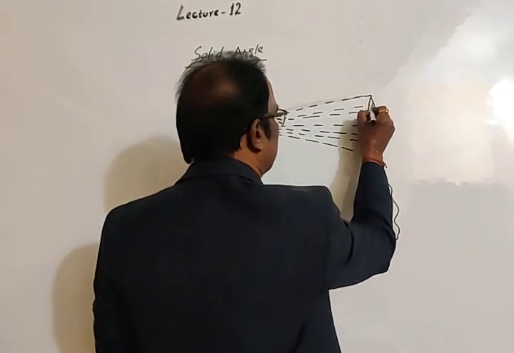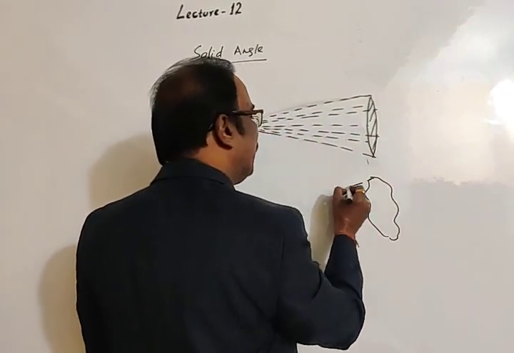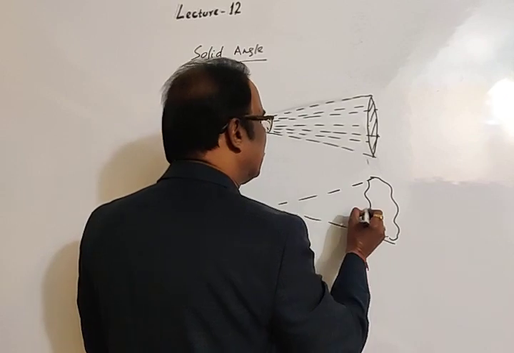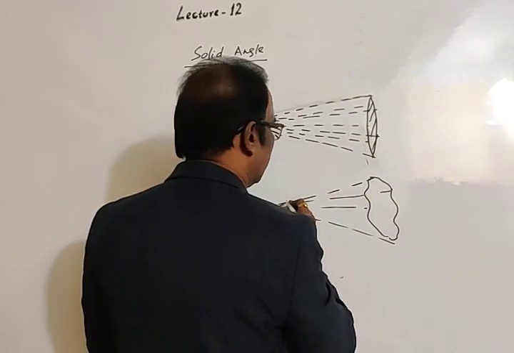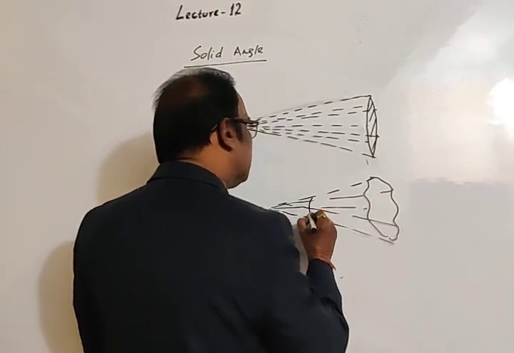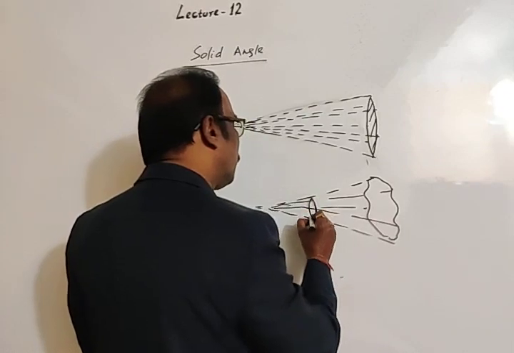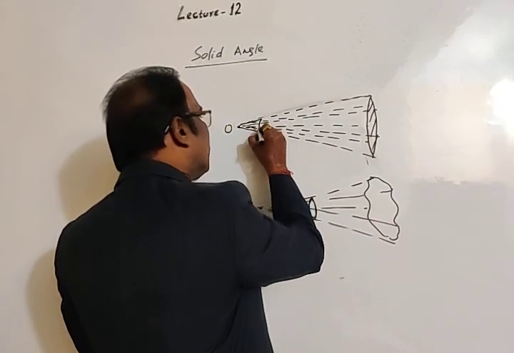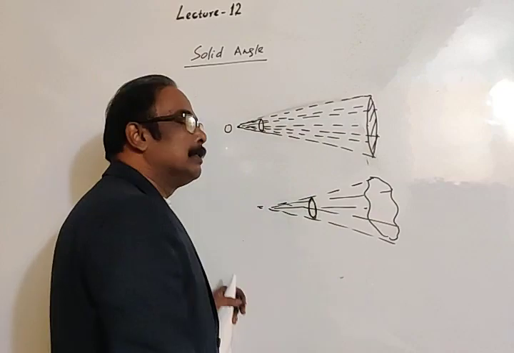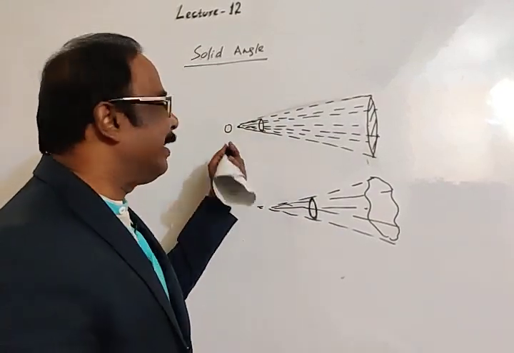Like this, let this area be dA, and here also you can imagine like this. This is the solid angle, or the angle subtended at the center, at point O.